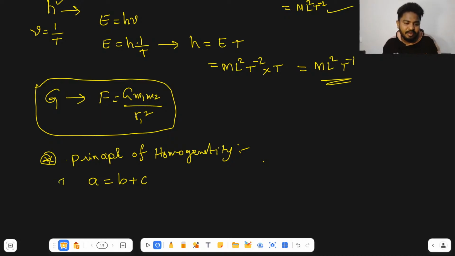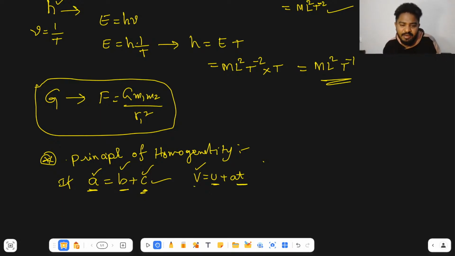In any physical relation, I mean, a physical formula, A is equal to B plus C. Here A is one physical quantity. If you observe this formula, whatever A represents, B also represents the same physical quantity. At the same time, C also represents the same physical quantity. For example, take V is equal to U plus AT. V is nothing but velocity, so this term should also give velocity only, and this term should also give velocity only.